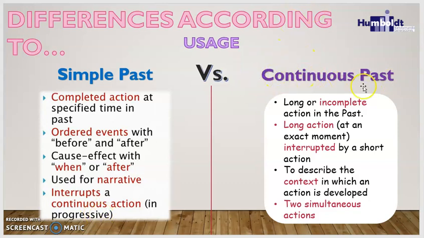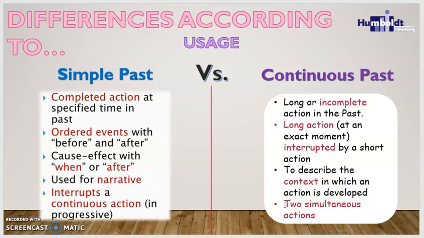Let's analyze the characteristics of the continuous past. The continuous past is a long or incomplete action in the past. Also, it is a long action at the exact moment when you're speaking or you are referring to, and this is interrupted by a short action. This short action is in simple past. Okay? The continuous past is also to describe the context in which an action is developed. So you can start using continuous past for setting the context of any story.